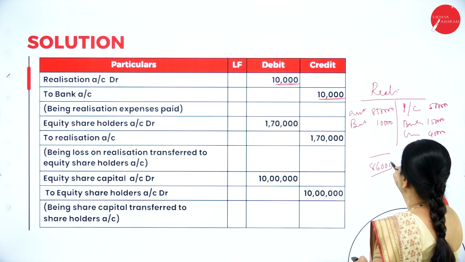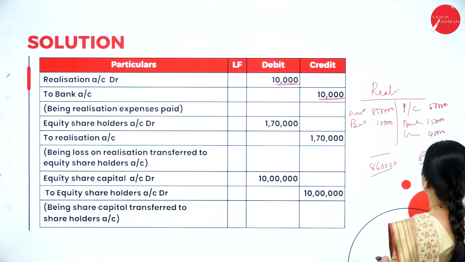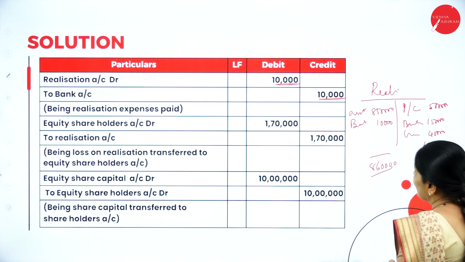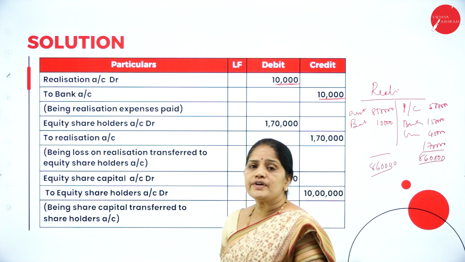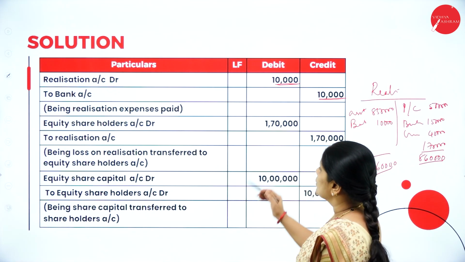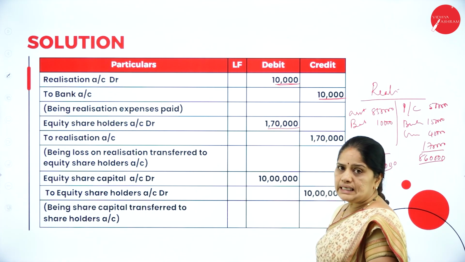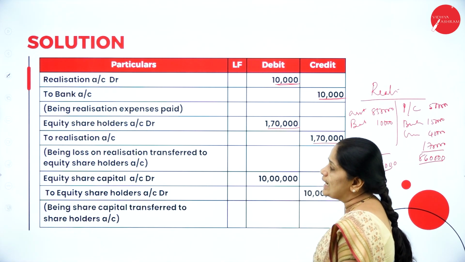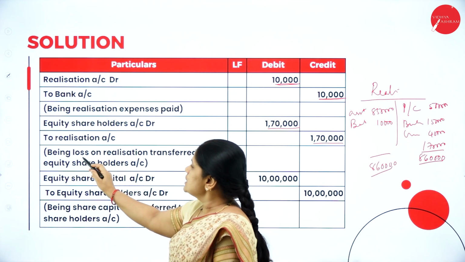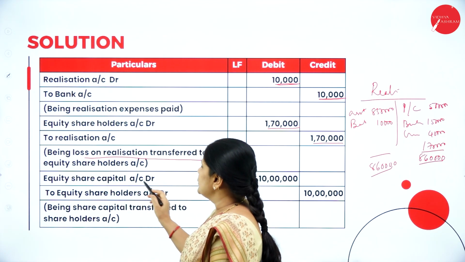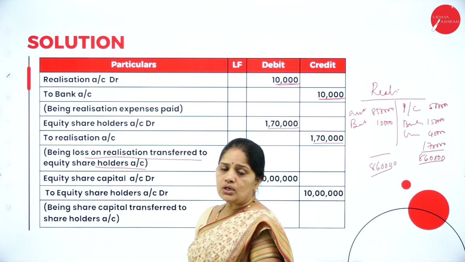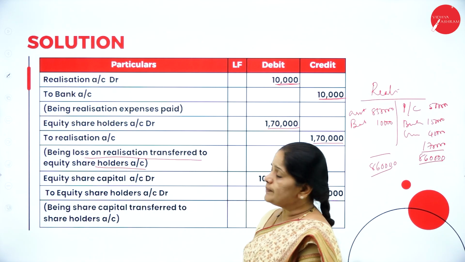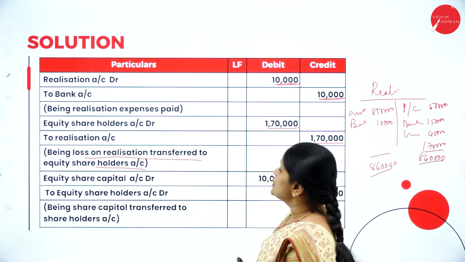Then whatever is the difference amount will go to the shareholders account. So 8,60,000 here, here also 8,60,000. So the difference amount of 1,70,000 will be transferred to equity shareholders account. So equity shareholders account debtor 1,70,000 to realization account 1,70,000 being loss on realization transferred to equity shareholders account. So there is a loss to the equity shareholders to the tune of 1,70,000 which is transferred to realization account.